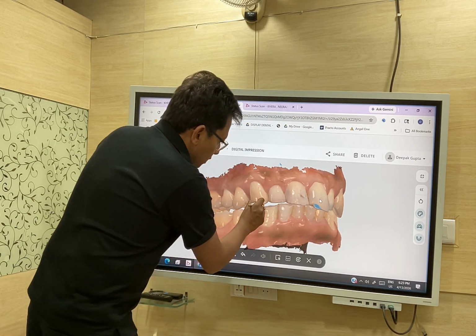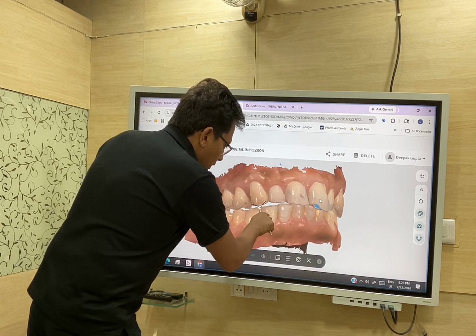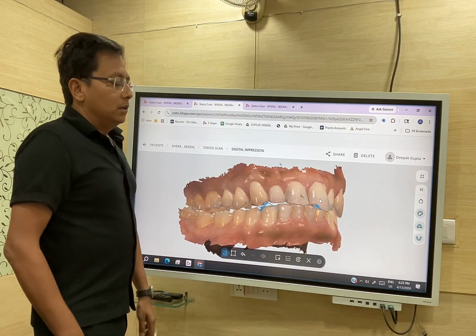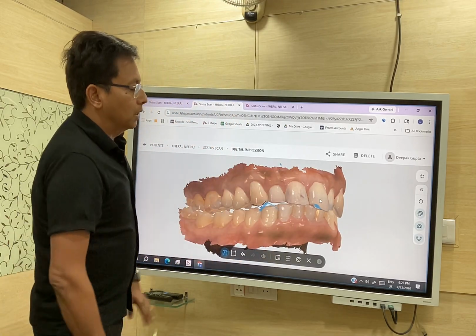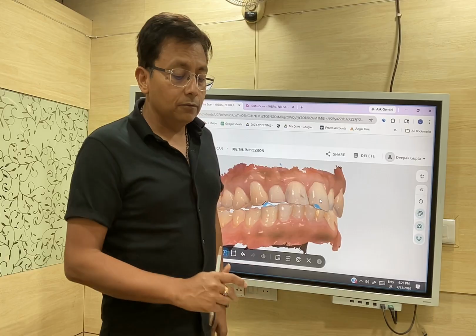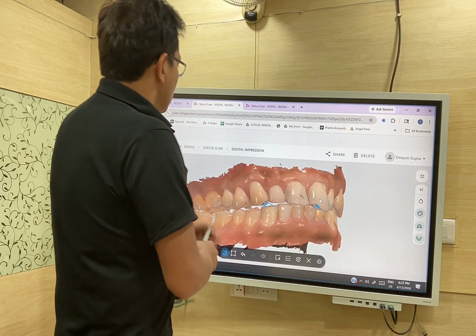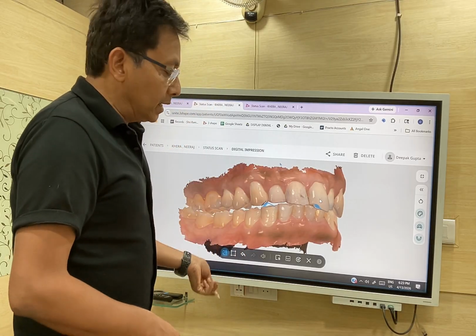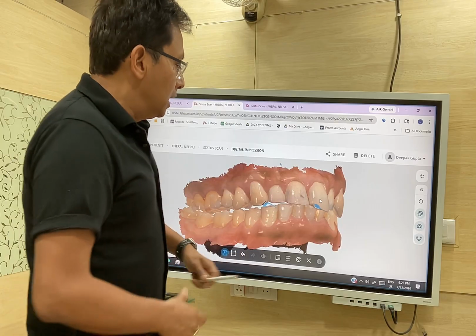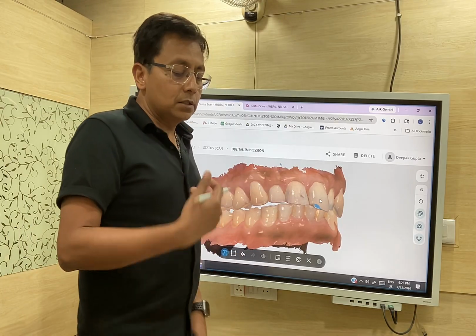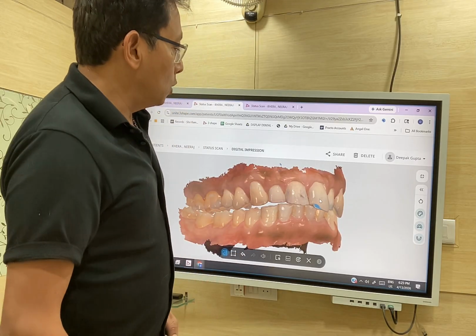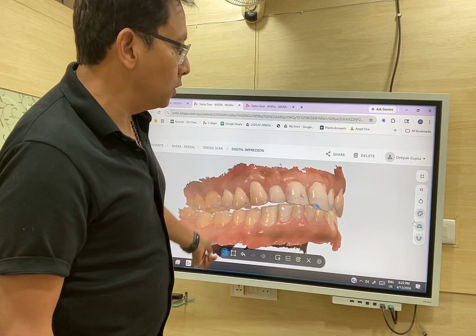In this case, this canine tip has to be restored from here, and this canine tip has to be restored from here. Similarly, all of them I have to restore and align. This is known as restorative balancing. First was alignment and balancing, second was restorative alignment and balancing, and third is restorative balancing. So all three canals, in this example I'll show you how it has been done.